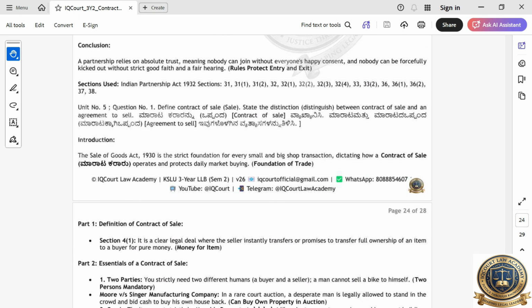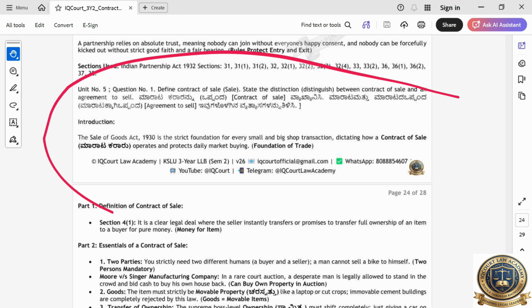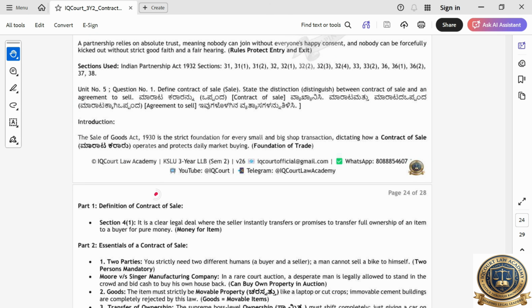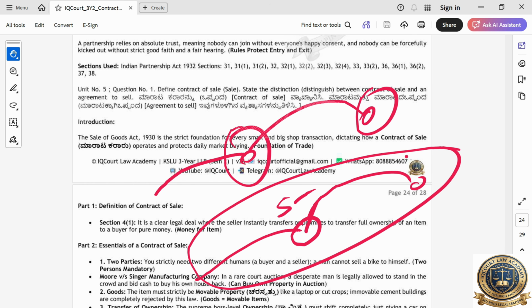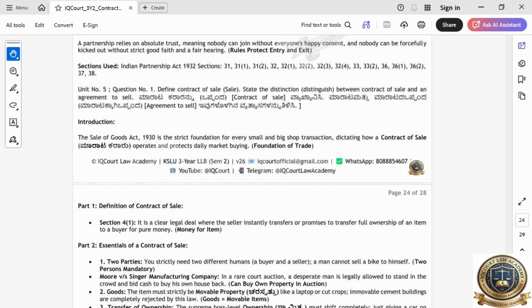Define the contract. State the distinction between the contract of sale and agreement to sell. This is a very easy question. See, during marriage, first you will do the engagement, then you will go for the marriage, right? Like a ring exchange, then you will do the marriage, right? Similar in sale also. First you will do an agreement. So I will purchase, like you pay some 5 rupees advance, and the remaining amount you will pay later, right? After that you will purchase, right? So this part is what we call an agreement to sell.